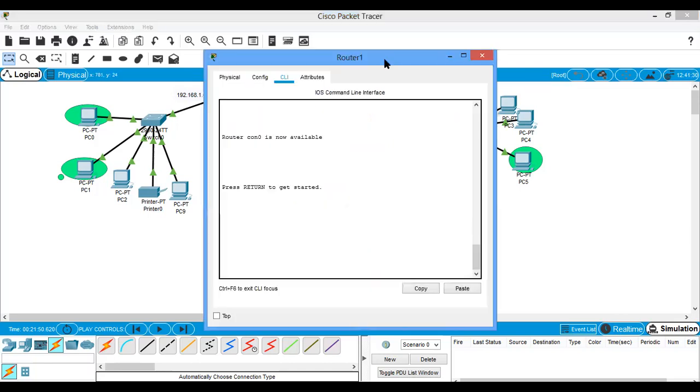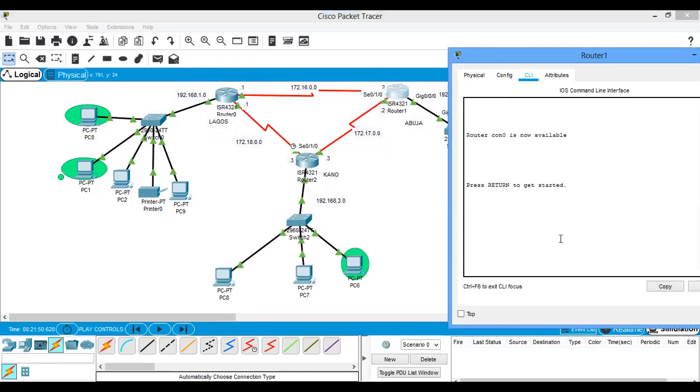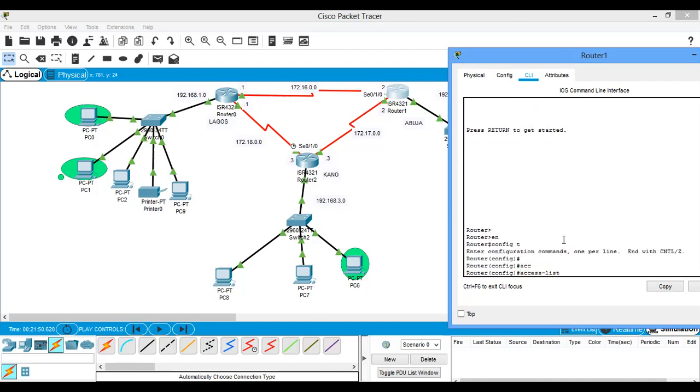So how do you configure that? Initially we filtered a host, but in this case we are dealing with a network. If I want to filter a network, it is access list. Let's assume I'm using 3.